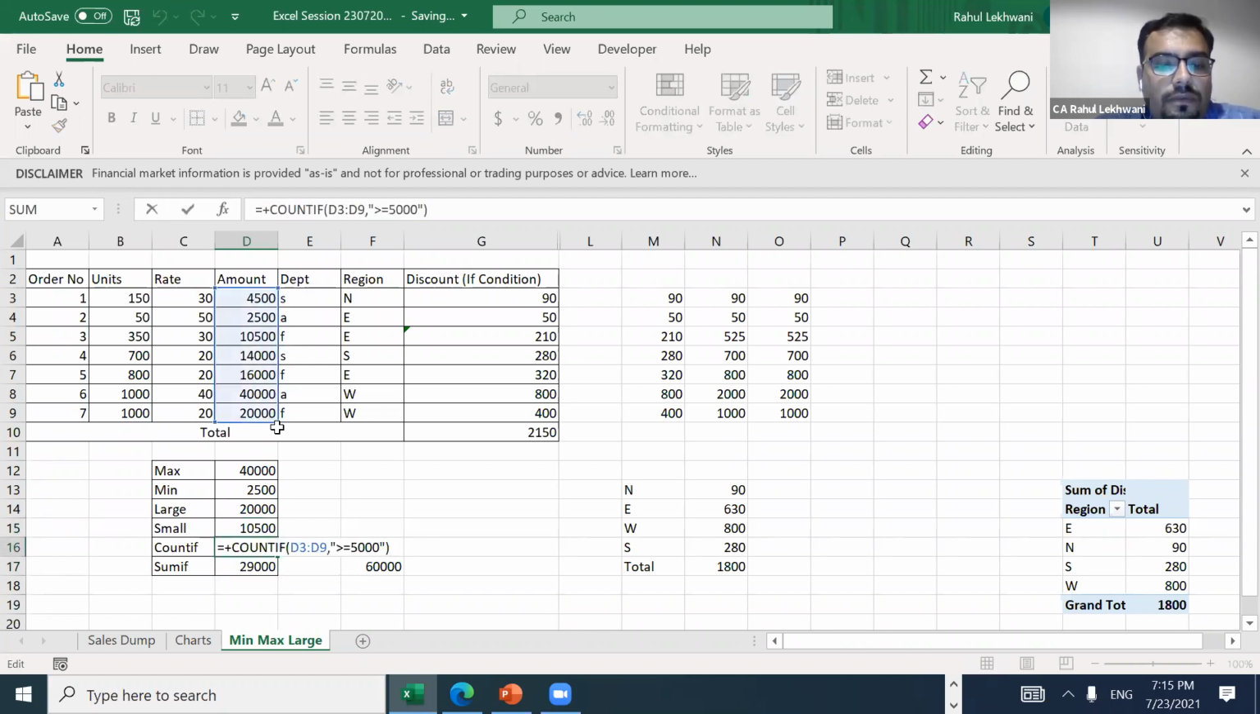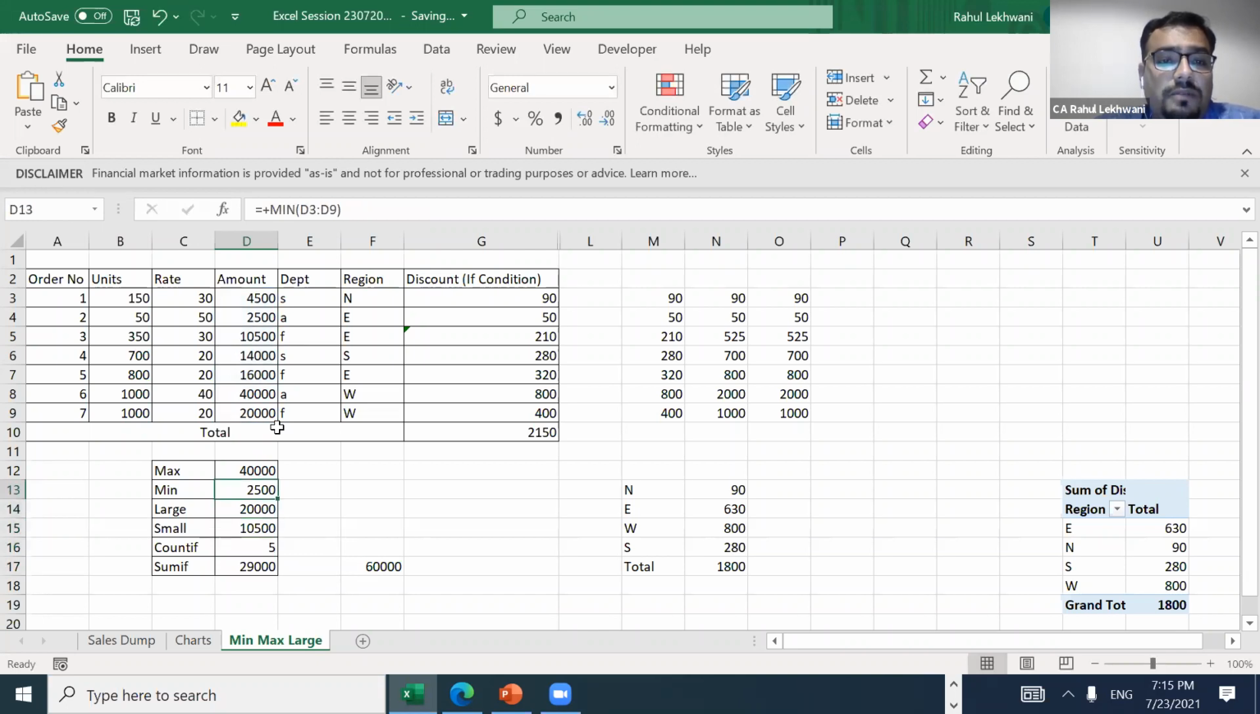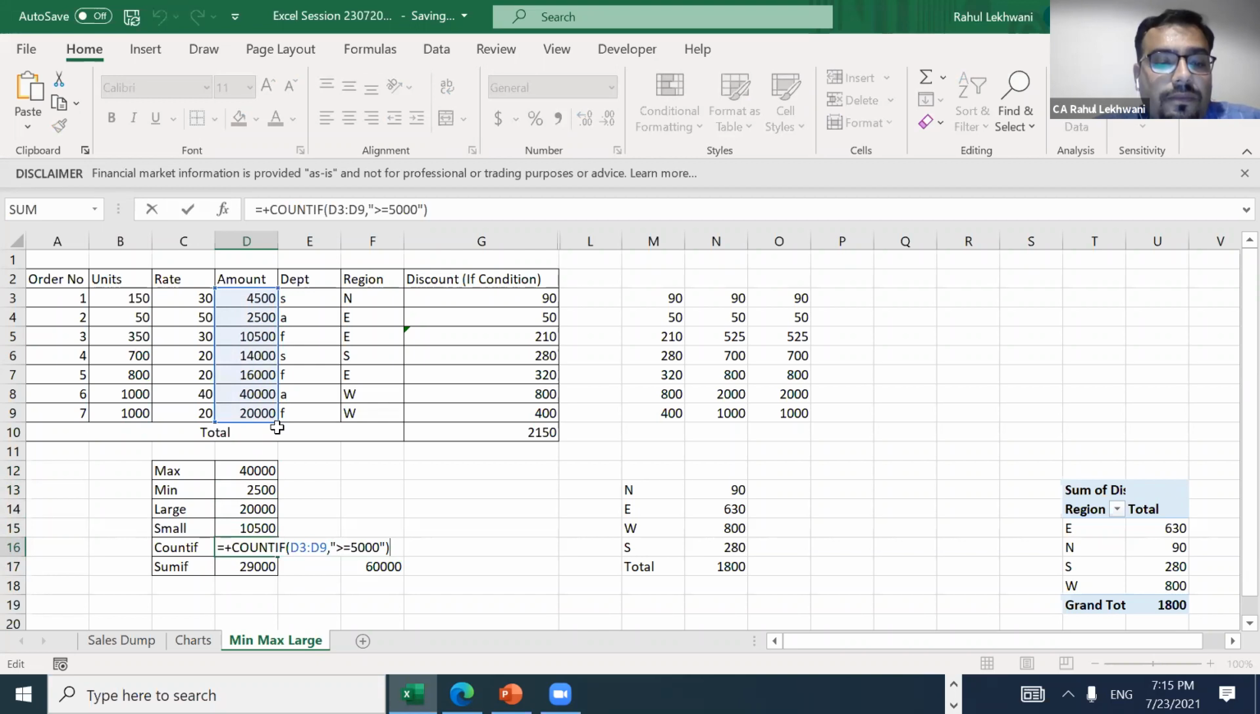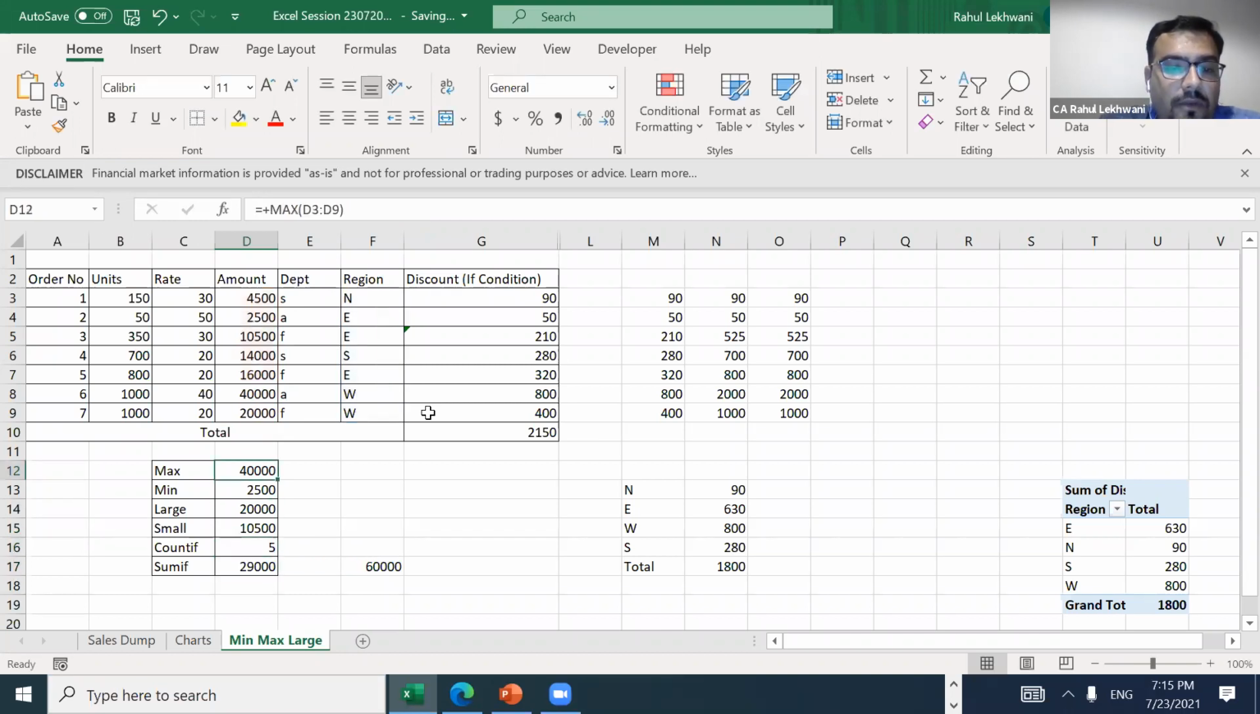Understood? COUNTIF, very easy. These are very easy formulas, but you need to use them in your daily life. And then a very important formula, that is SUMIF. I'll just change the range. So SUMIF is giving me what?